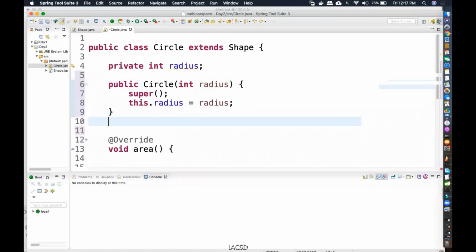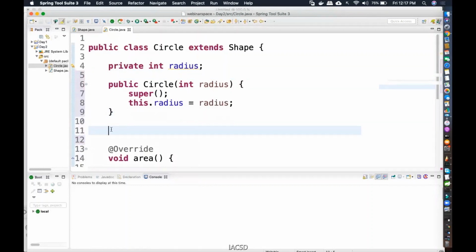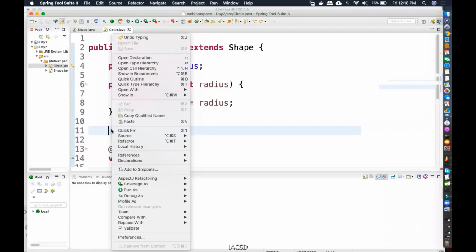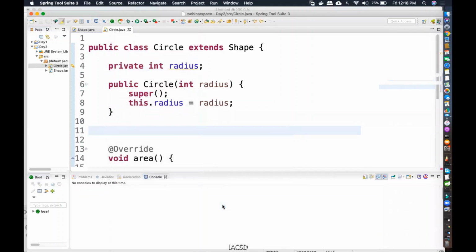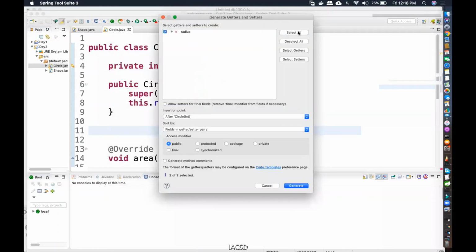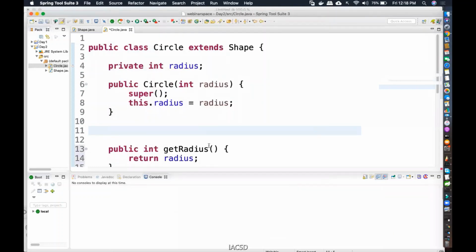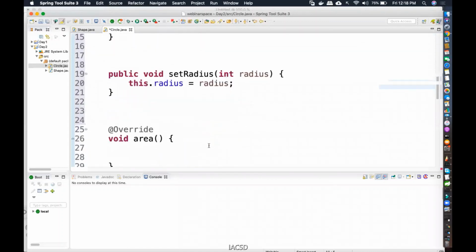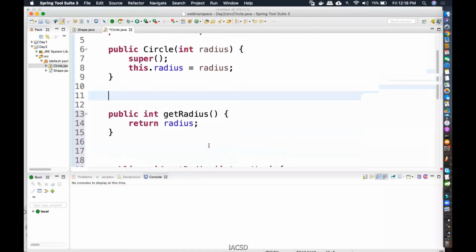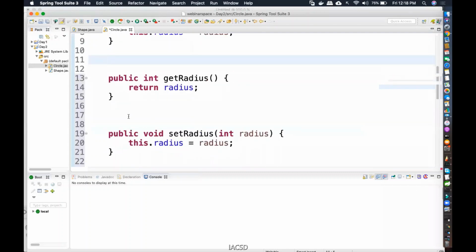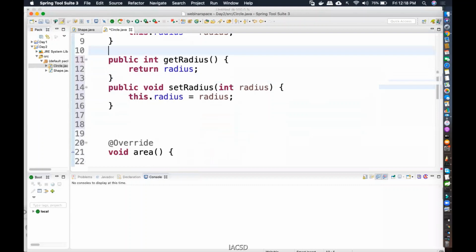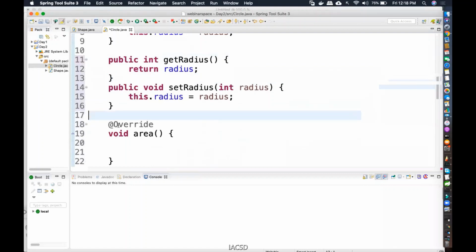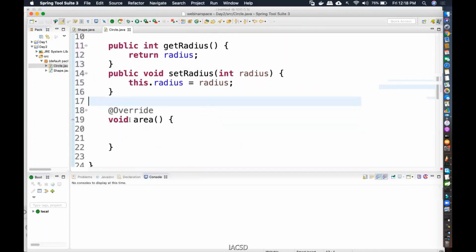Plus, it is good practice to always generate the getter and setter. Later, after creation of the object, if you want to alter the values, then you need getters and setters. So generate getters and setters for the future in case you want them. So I generated getters and setters. This is common practice, and all this you should follow. You cannot just leave one and go ahead. Common practice is also to override the toString method, but we'll not do that because we already have area. All we need is to get the area.